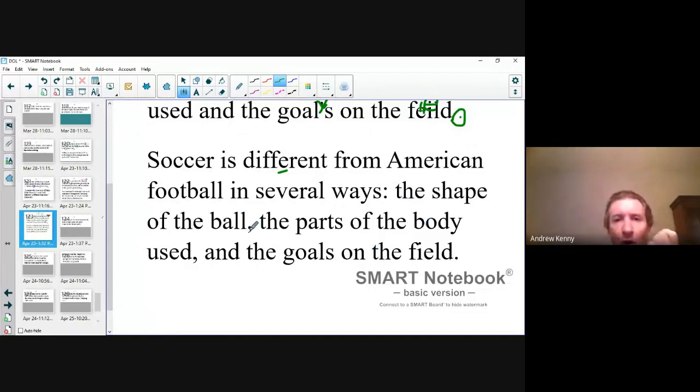We said the shape of the ball, comma, the parts of the body used, comma, and the goals on the field. I want to point out one last time, we do not have apostrophe for parts and goals because in neither case are they possessing anything. You would say the parts blank or the goals blank, but we're not doing that. We're not possessing anything for these words. So we do get rid of both apostrophes. Just because it ends in S doesn't mean we apostrophize it. Always ask yourself if it's possessing or owning anything. If it's not possessing or it's not owning anything, do not apostrophize those words. And then we have a period at the end after we fixed field to IE.